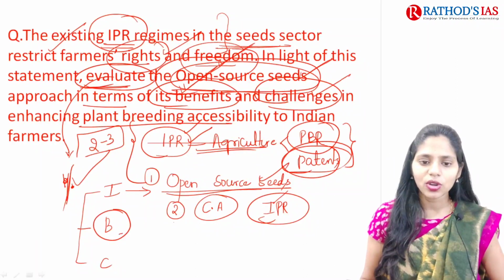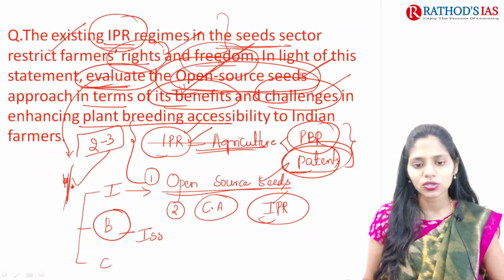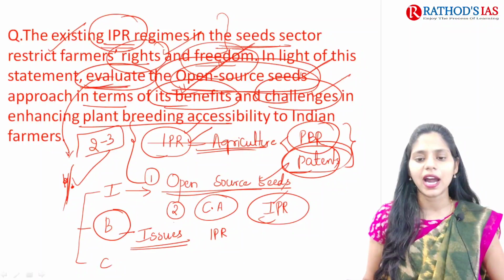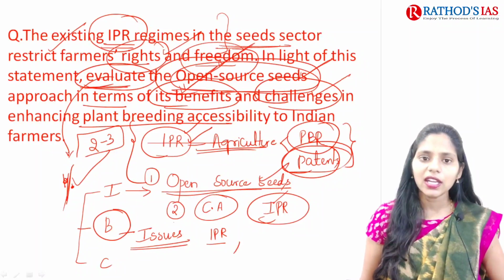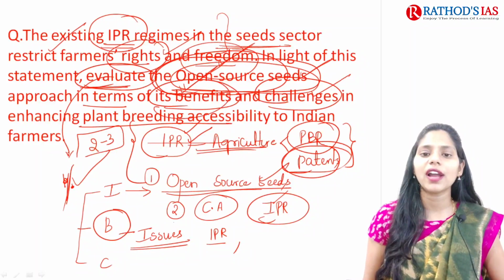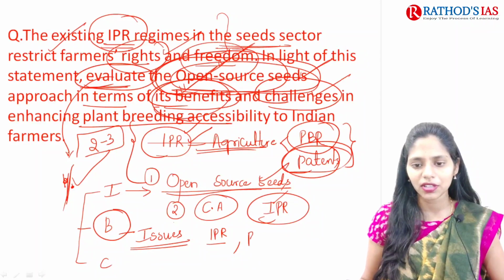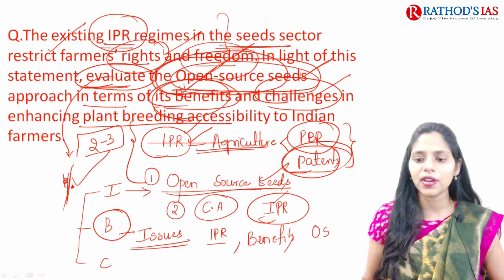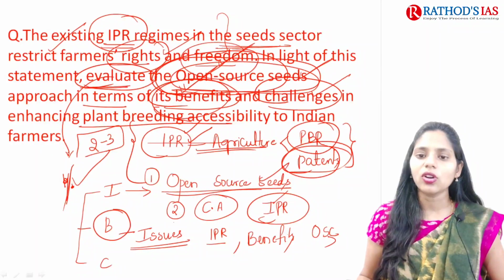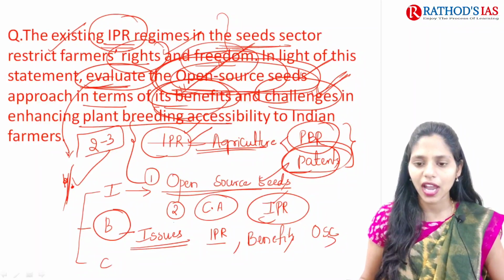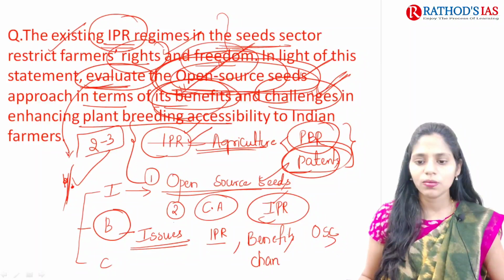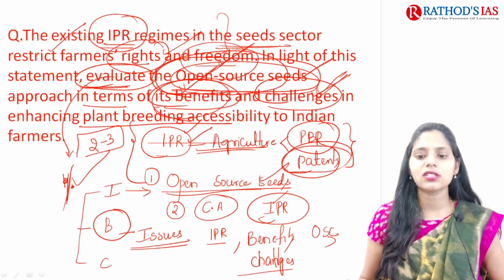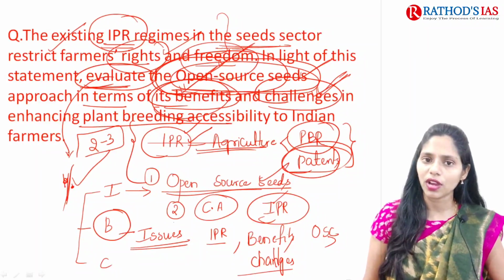So in the body you have to write about the issues. What are the issues we are facing with IPR in agriculture? And here the question asks us to evaluate the benefits. We have to see the benefits of what? Benefits of open source seed. And not only this, the next part here is we have to address challenges. So in the body we have to write 3 important things: challenges, benefits, and issues of IPR.